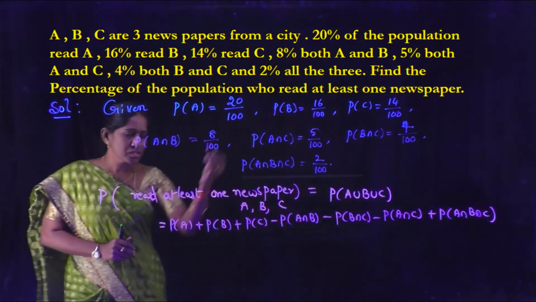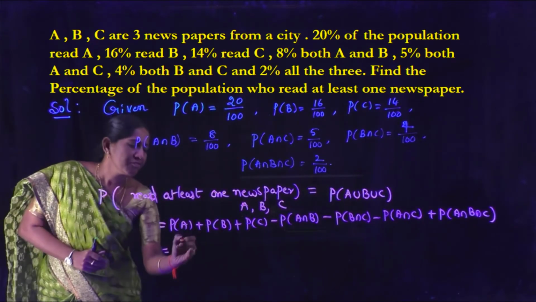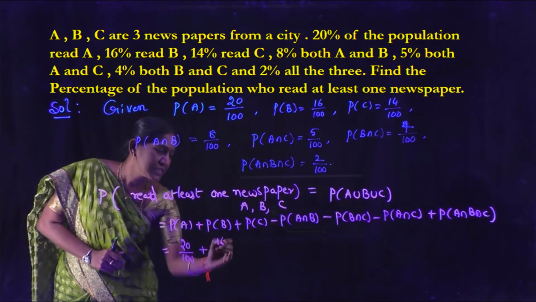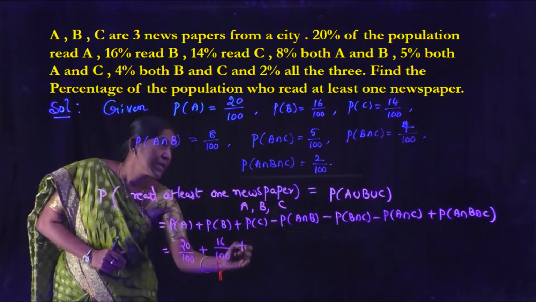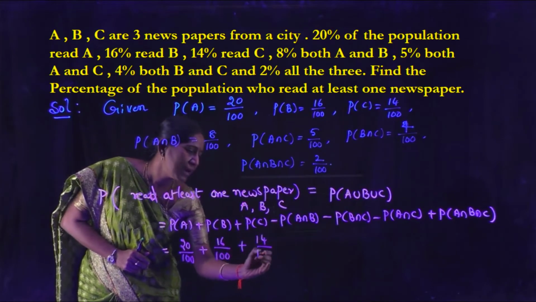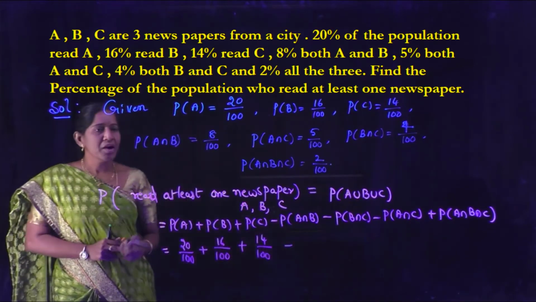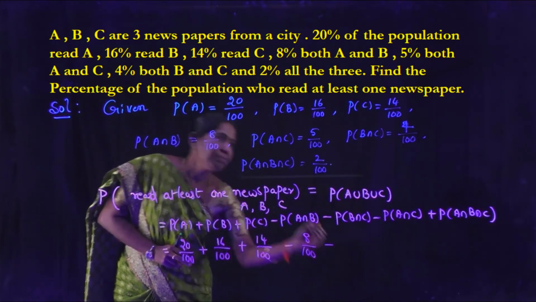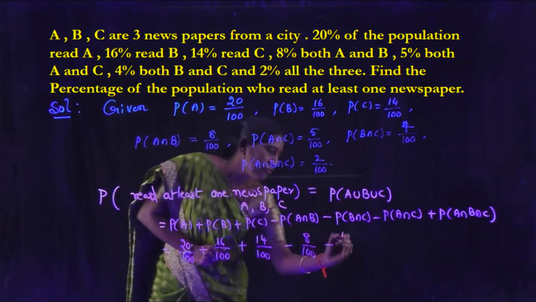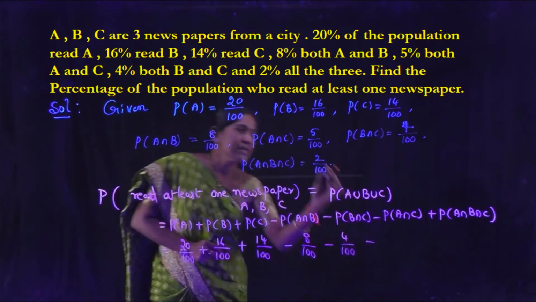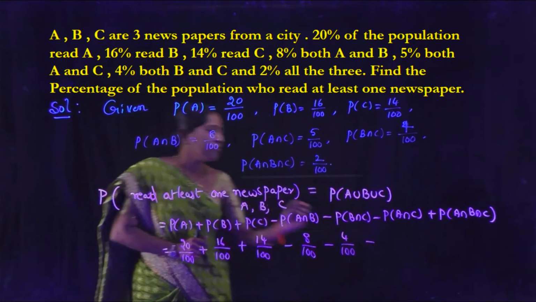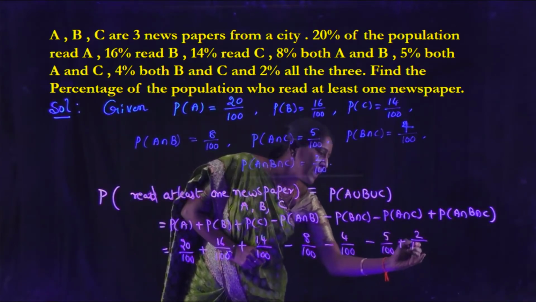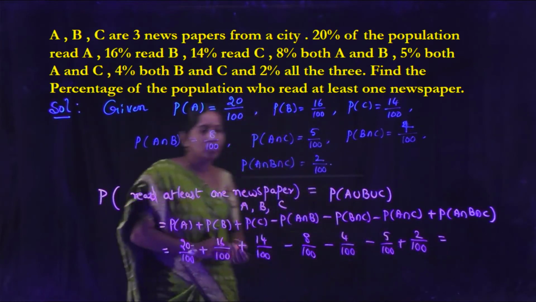So, all these values we have, so put the values. P of A is 20 by 100 plus P of B 16 by 100 plus P of C 14 by 100 minus P of A intersection B 8 by 100 minus P of B intersection C 4 by 100 minus P of A intersection C 5 by 100 plus P of A intersection B intersection C, that is 2 by 100.